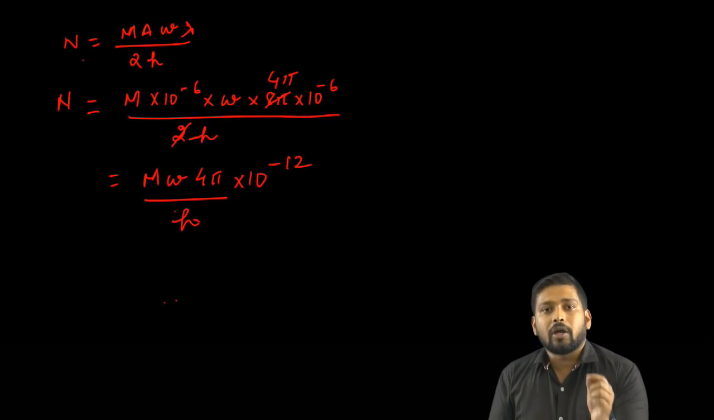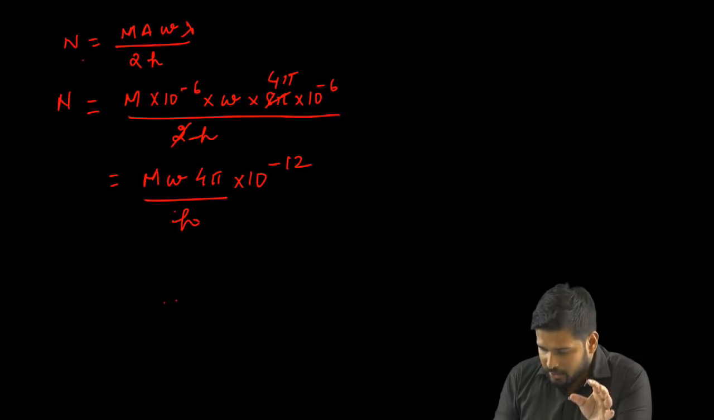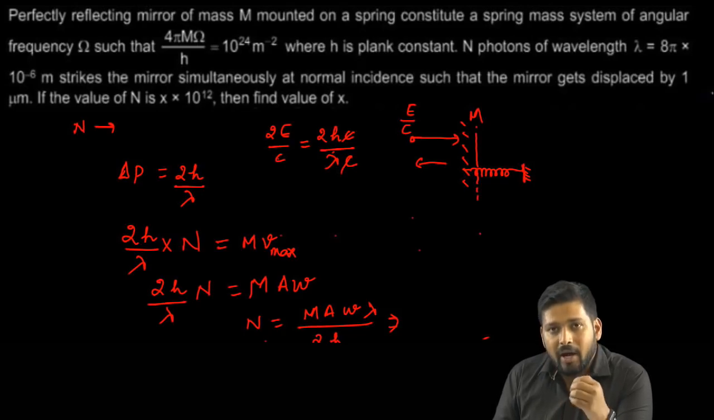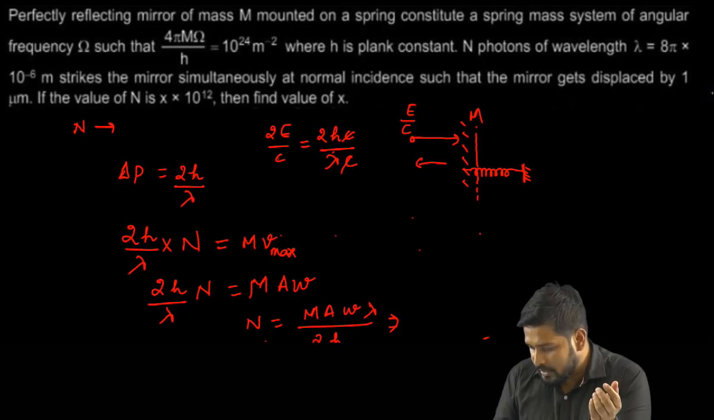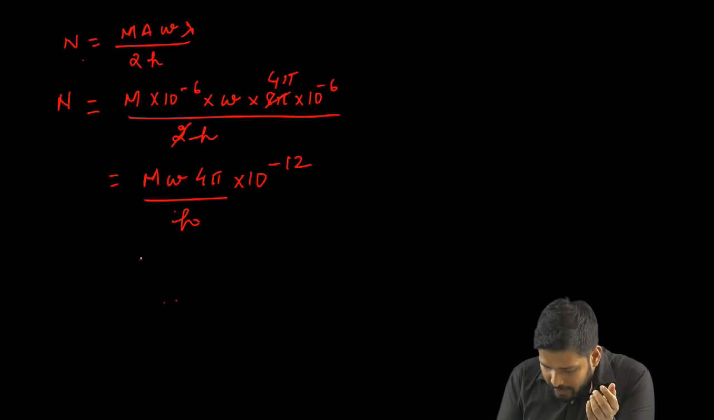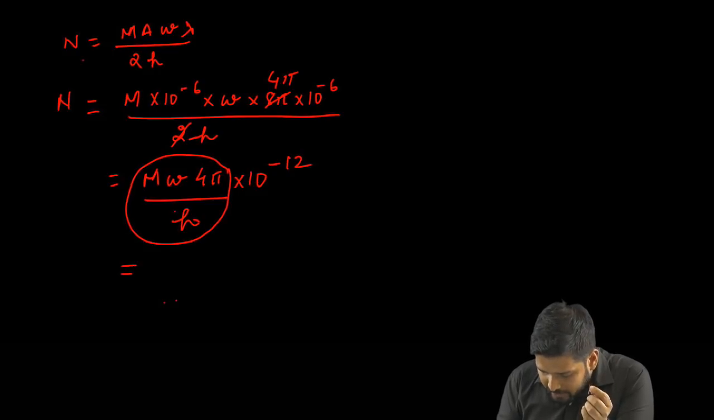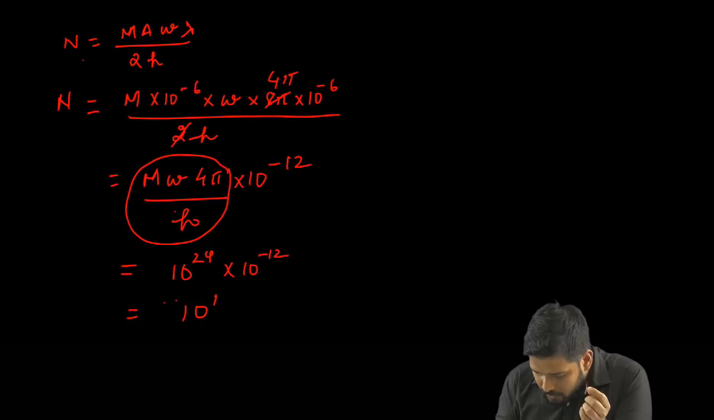Okay, so we come across a very interesting juncture in this problem where the value of this 4 pi m omega upon h is given to us. That's 10 to the power 24. So we have to take this entire value as 10 to the power 24. So if I take that value as 10 to the power of 24 into 10 to the power of minus 12, you end up getting 10 to the power of 12.